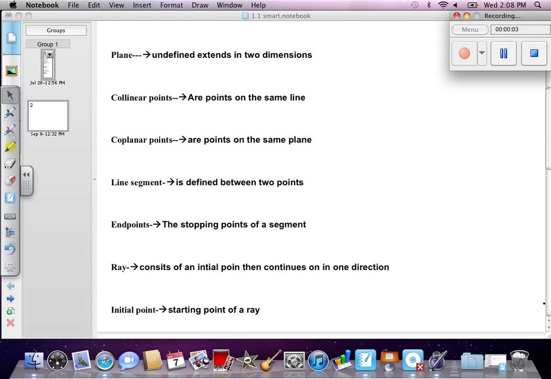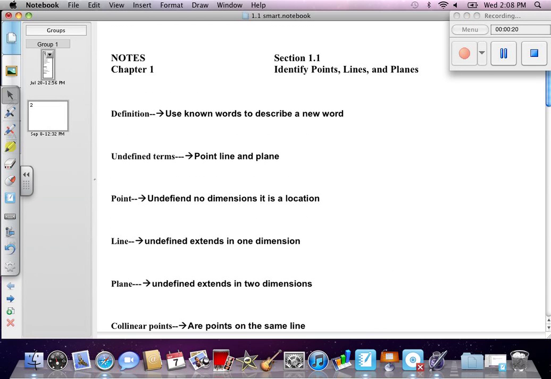All right, we are looking at section 1.1. We are looking at definitions. First and foremost, let's define definitions, which I scrolled down too far for. Here we go. Definition: use known words to describe a new word.